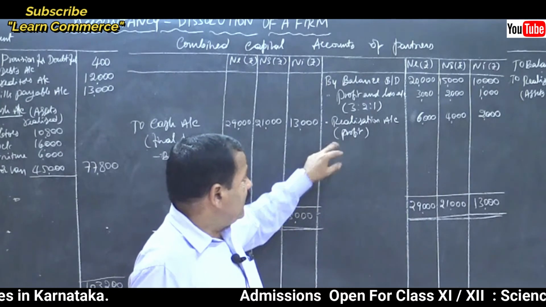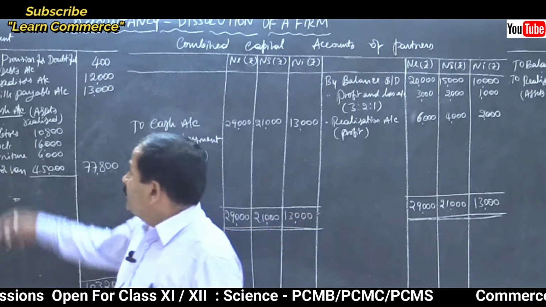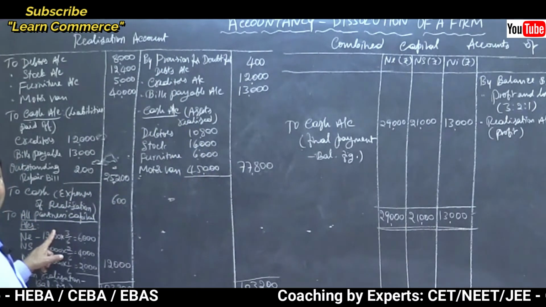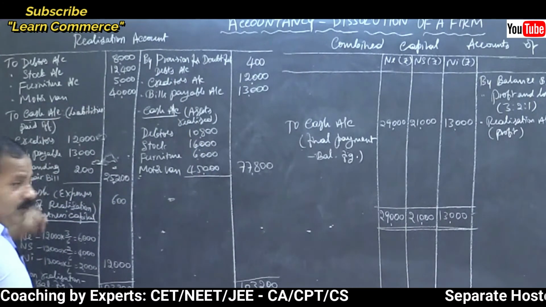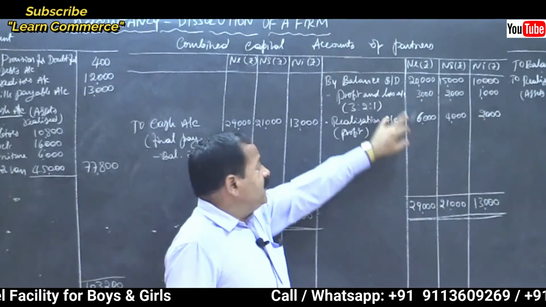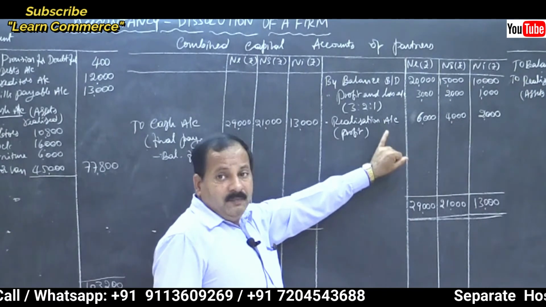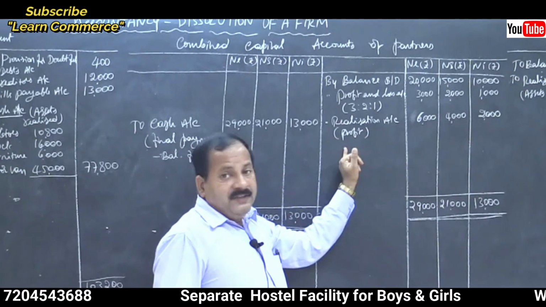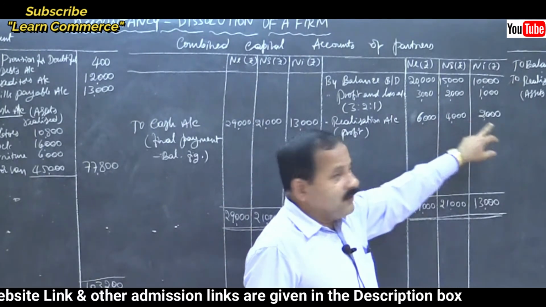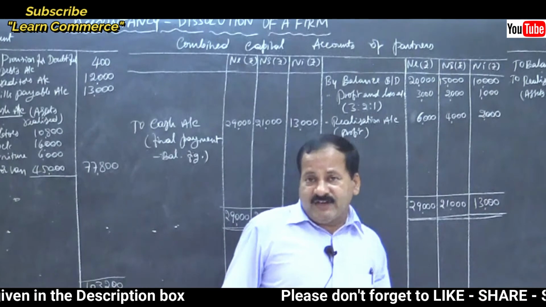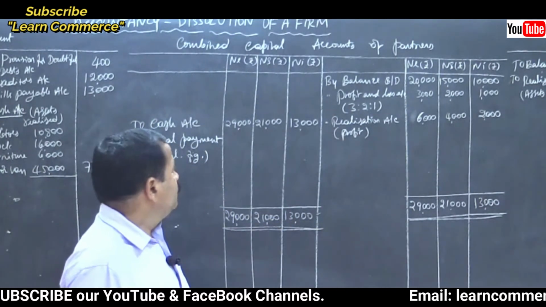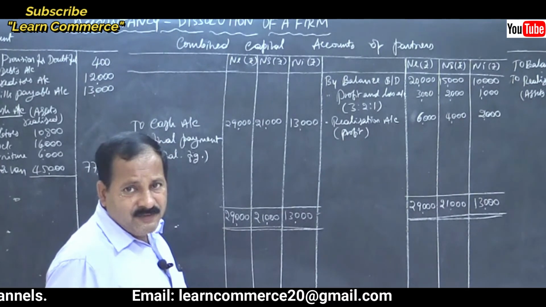Written. Then refer to your realization account. Realization account debtor to all partners' capital accounts, correct? So all partners' capital accounts are credited by realization account. So by realization account, within bracket profit, write the amounts 6,000, 4,000 and 2,000. Refer to your realization account and write 6, 4 and 2. There are no other entries, no debit entries.